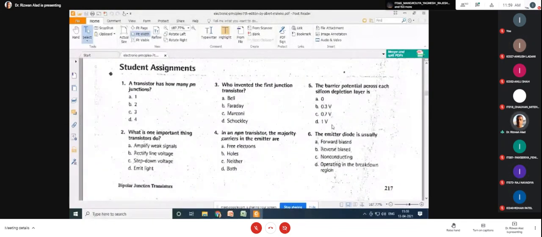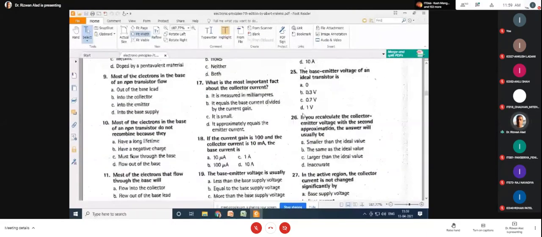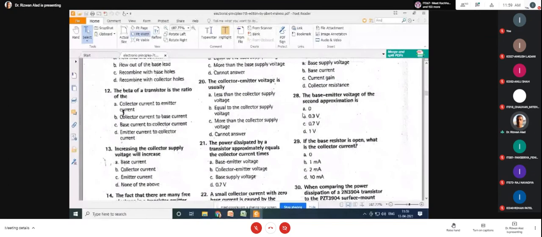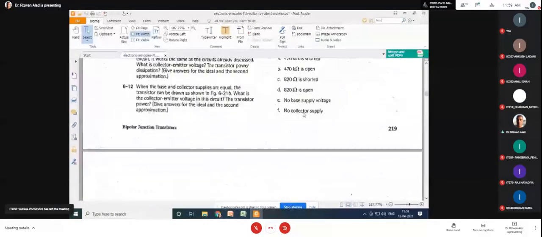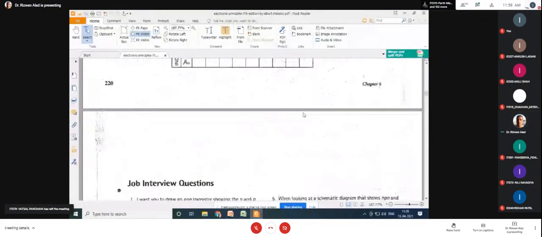My request is that please refer to chapter number 6. At the end of chapter number 6, these MCQs are given. My request to all of you is to please refer to these MCQs. They are very, very useful in examination, because right now in the online teaching mode, your external examination will probably be completely online, and in that case section 1 is completely based on MCQs. At that time it will definitely be helpful to you. So please all of you refer to these MCQs, and these are the unsolved problems in chapter number 6.